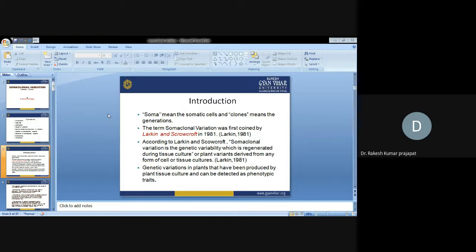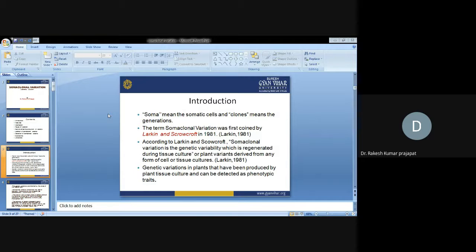In layman's terms, we can say some variations are generated in the somatic cells during tissue culture, or the plant variants derived from any form of cell or tissue culture are known as somaclonal variants.